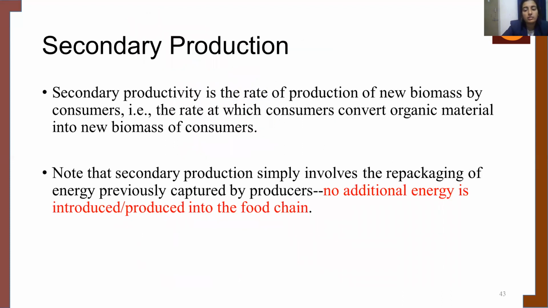When talking about secondary production, or secondary productivity, it is the rate of production of new biomass by consumers. That is the rate at which the consumers convert organic material into new biomass of consumers. The secondary production simply involves the repacking of the energy previously captured by the producers. So there is actually a repacking of the energy which the producer had already produced. No additional energy is being made or created or introduced into the food chain.